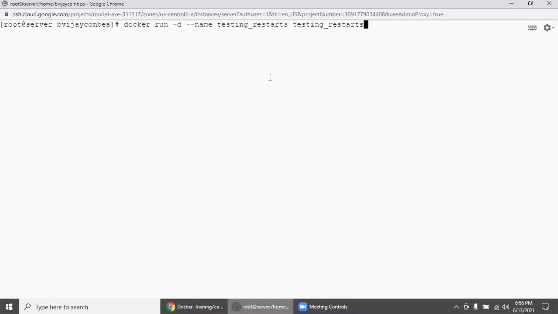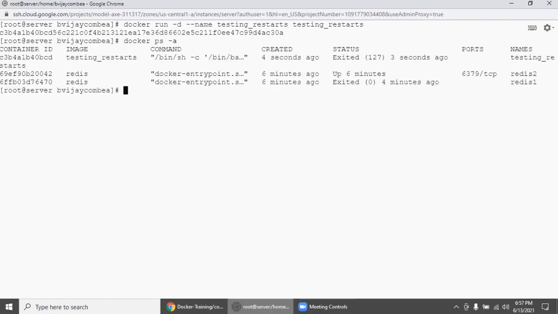What policy are we going to apply? So we are going to run in detached mode with the name testing_restart. You can give any name, but we are giving testing_restart. So I'm just going to enter docker ps -a. See here, exited, correct?